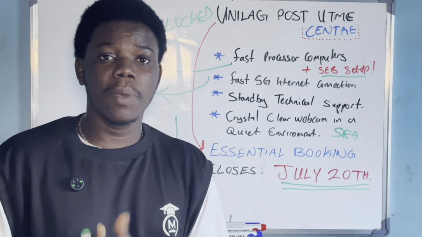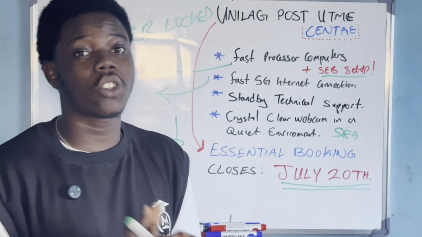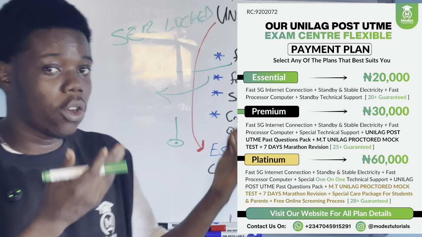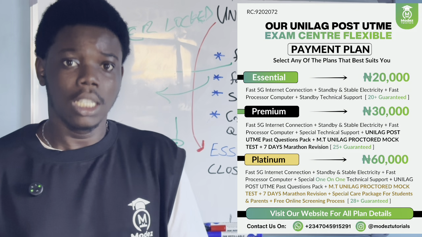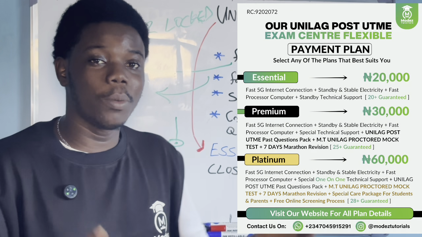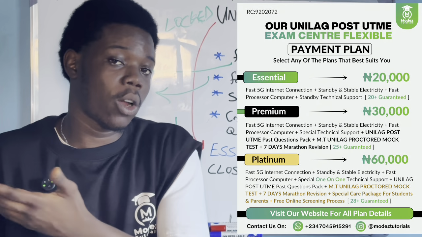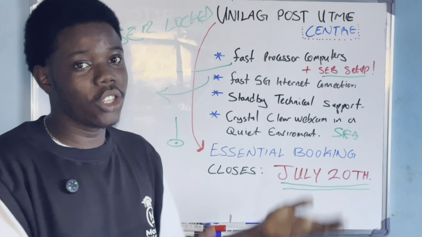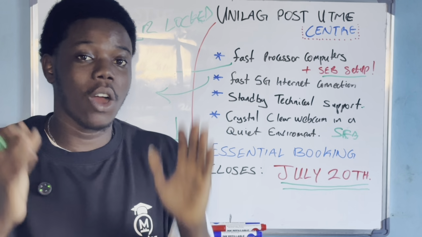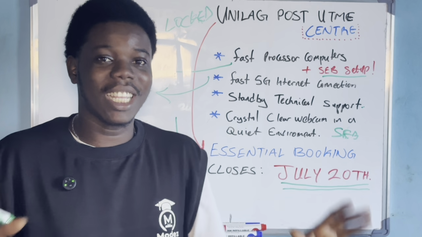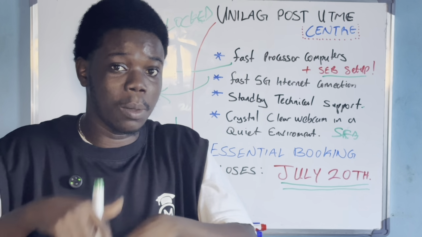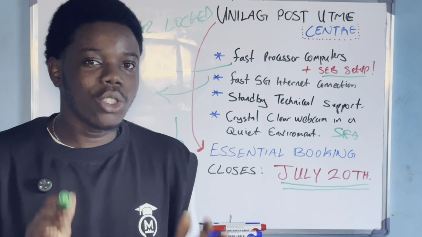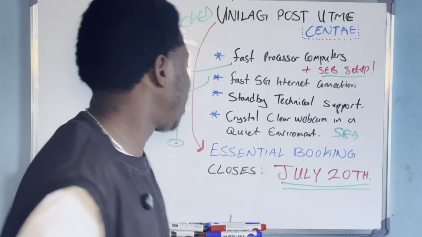Now, if you want to get space at our center, we have different payment options which you are going to see on your screen right now. It ranges from the essential plan, which is 20,000 naira only, to the premium plan, which is 30,000 naira only, to the platinum plan, which is 60,000 naira only. In order for you to understand the differences between these plans, make sure you visit our website through the link below this video.